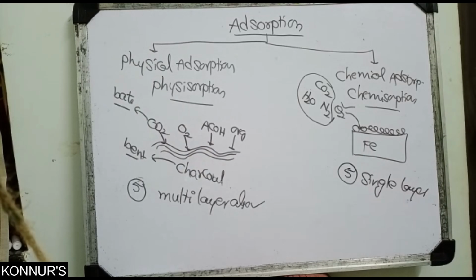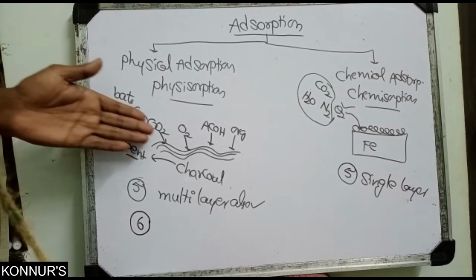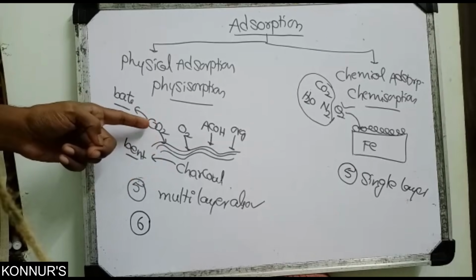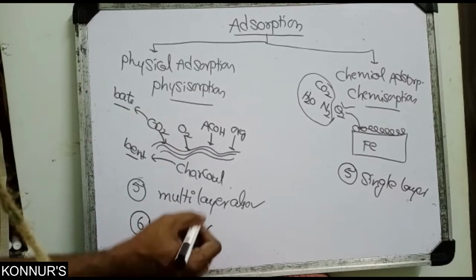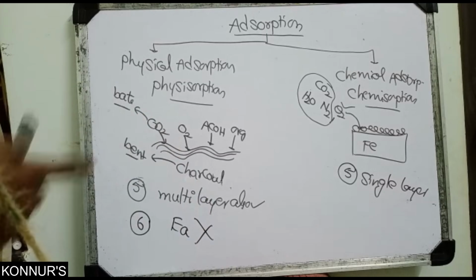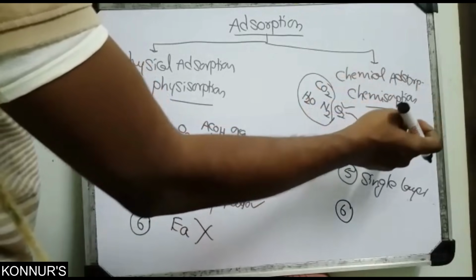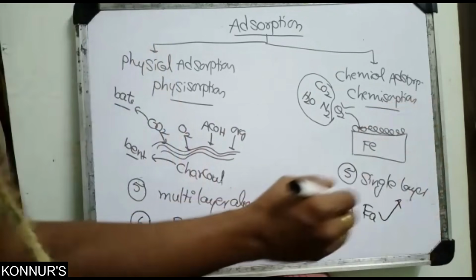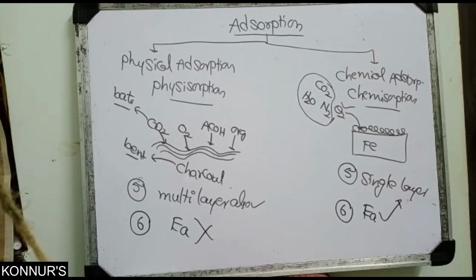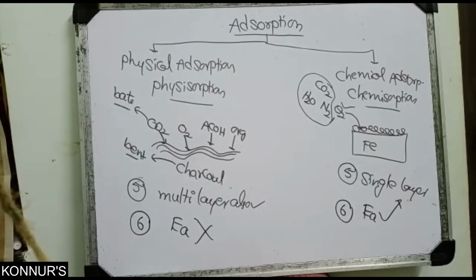Next, in physical adsorption there is no reaction, just physical attraction, so activation energy is not needed. But in chemisorption, reactant is converted into product, depending on activation energy, so chemisorption is also called activated adsorption. That is very important.